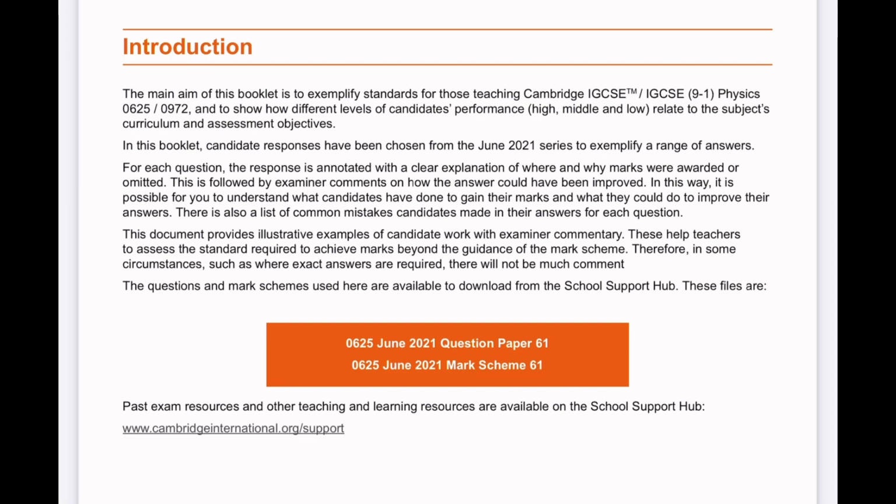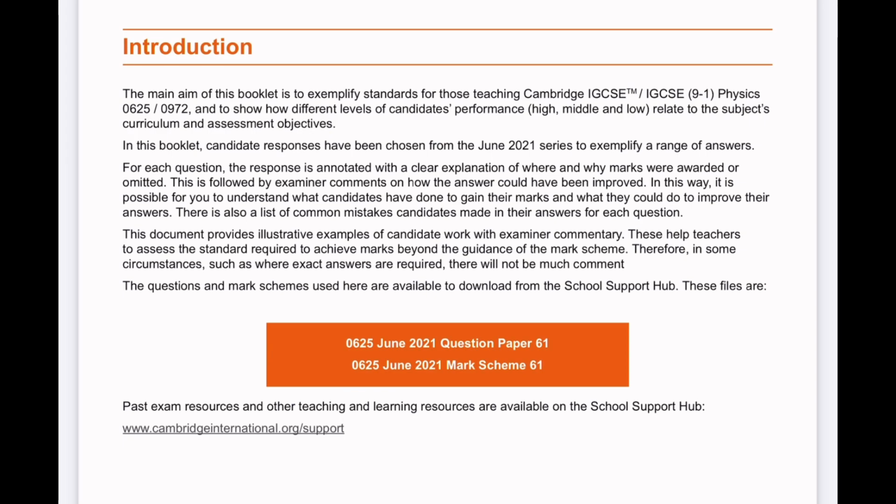The main aim of this booklet is to exemplify standards for those teaching Cambridge IGCSE Physics 0625, and to show how different levels of candidates' performances, high, medium, low, relate to the subject's curriculum and the assessment objectives. Basically, this is allotted towards teachers in order to show them how Cambridge actually proceeds its markings. I'm aware that we're given questions and we have marking schemes. However, you never truly know what's going on in the examiner's brain. So this somehow simplifies that query and allows us to look at what the examiner is thinking about while he or she is marking our question paper.